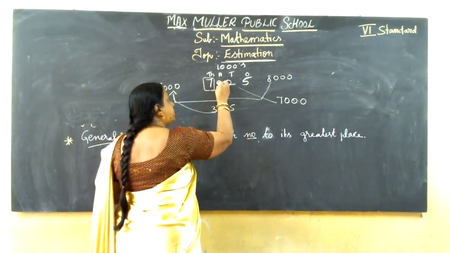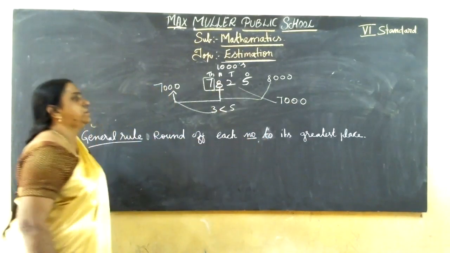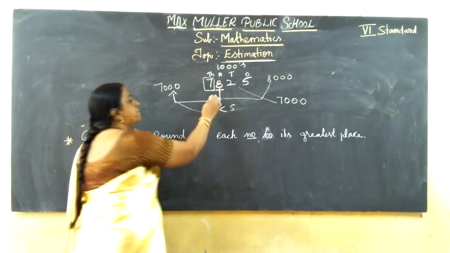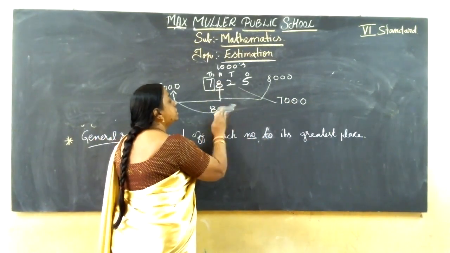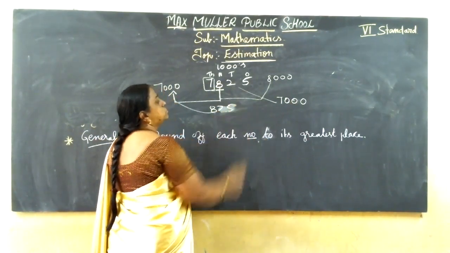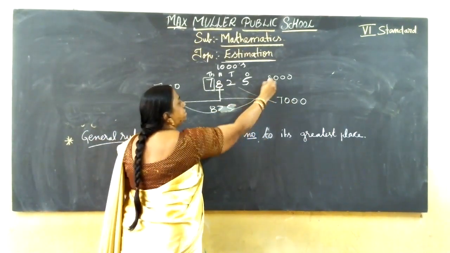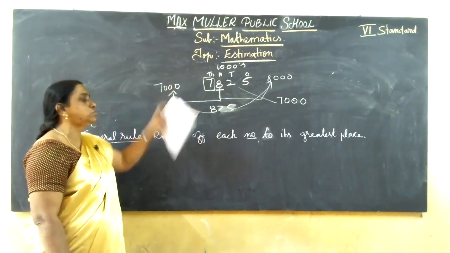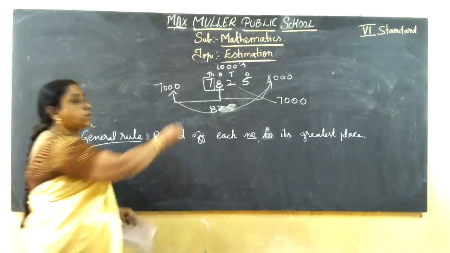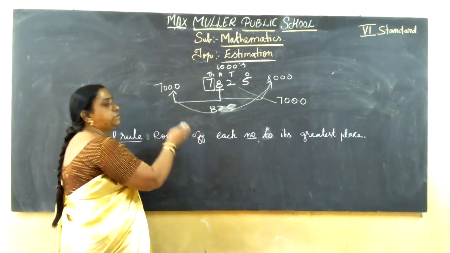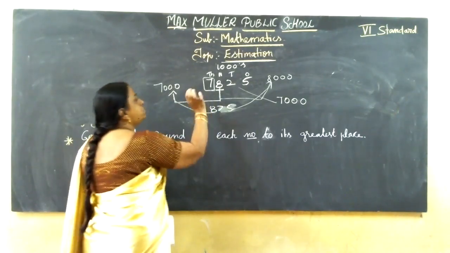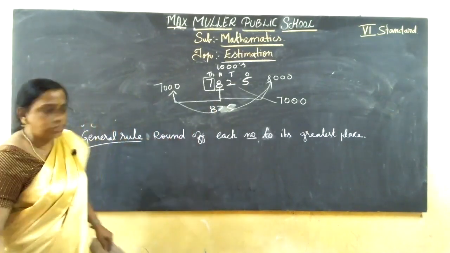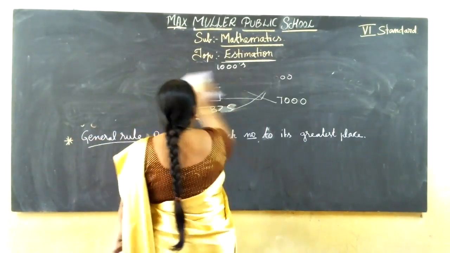For example, if it is 825. So you compare 8 and 5. Here 8 is greater than 5. So what you should do? You should go for 8,000. Clear? Understood? Just now I gave examples for rounding off tens, hundreds, thousands. Like that you can go for 10,000. All same rules only.